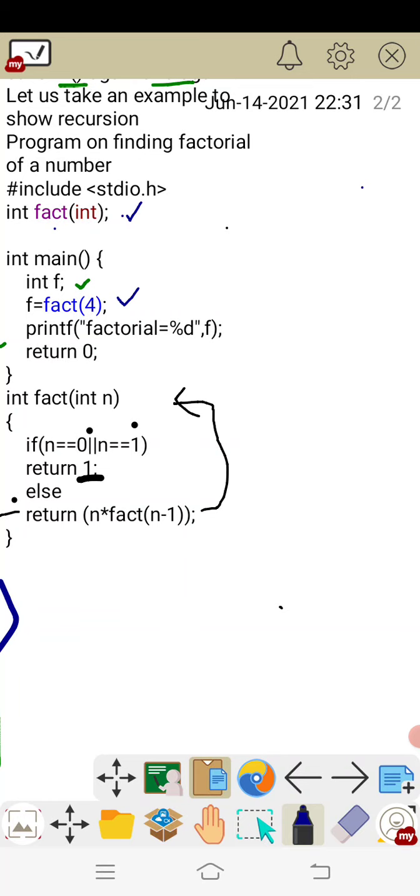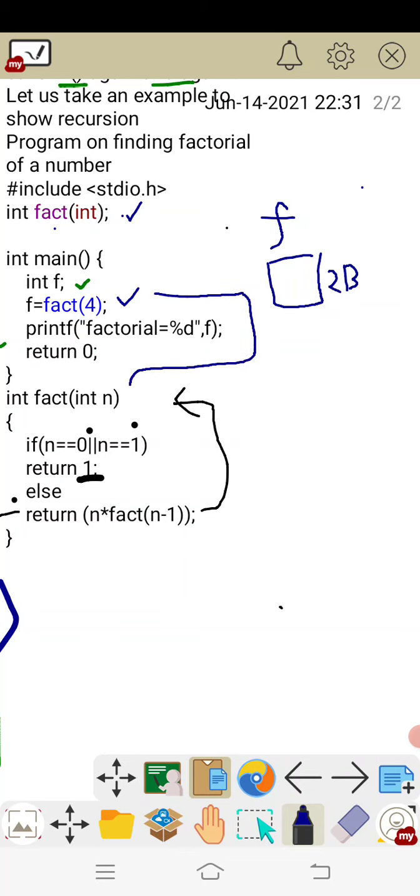So int f, I'm tracing this program. A variable f is created and 2 bytes of memory is allocated, and it is an integer variable. And int f equals fact of 4, automatically the factorial function is called, and the actual parameter, that is 4, will be copied to the formal parameter n. So into n, 4 is copied.